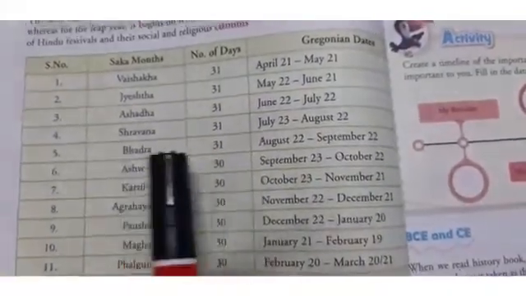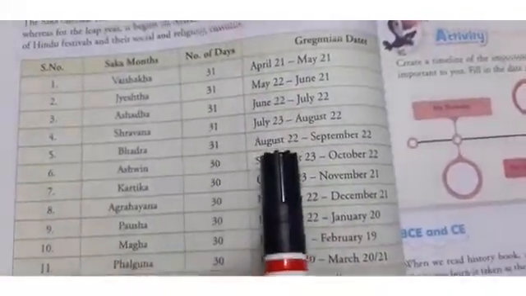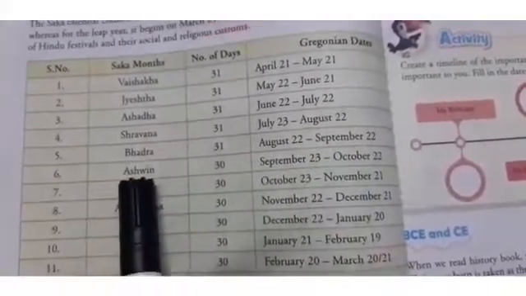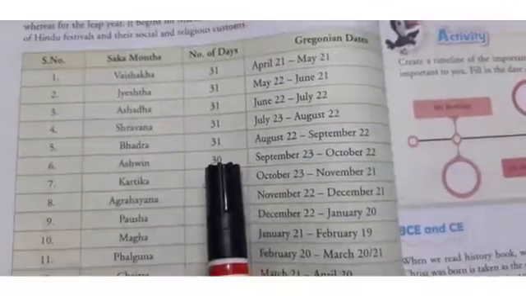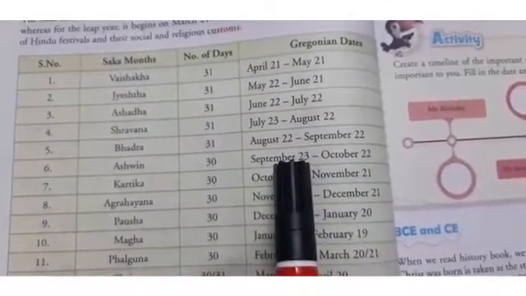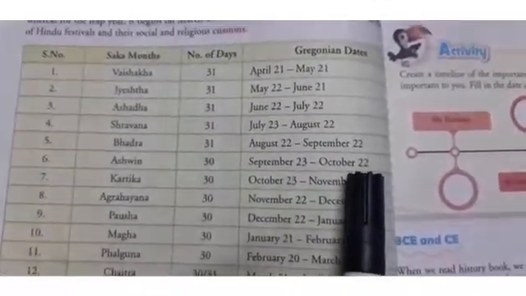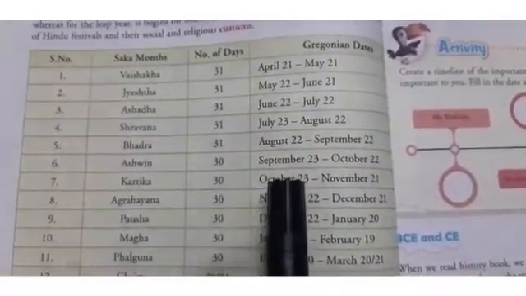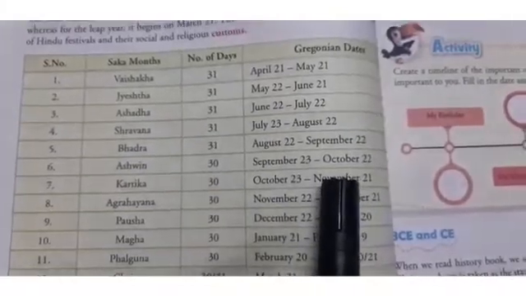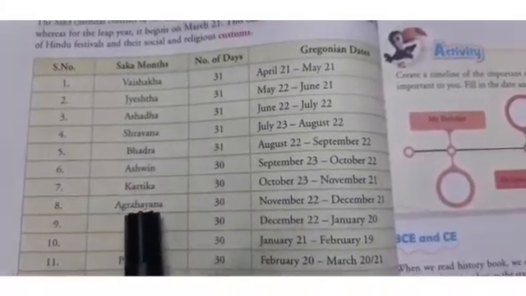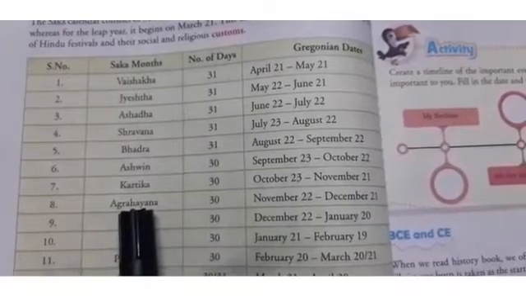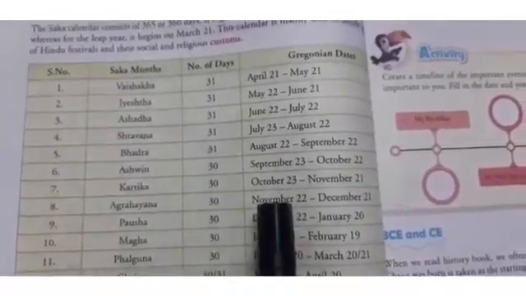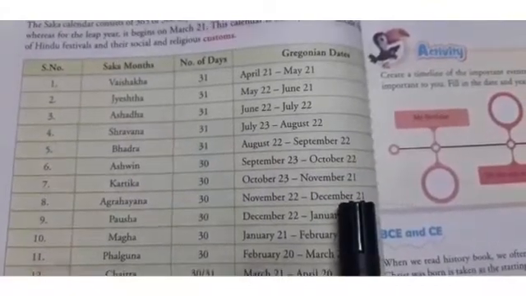Then comes Bhadra. Bhadra has 31 days, and it starts from August 22 till September 22. Then comes 6th Ashwin, and it is 30 days, and it starts from September 23 till October 22. Then comes Kartik. It has 30 days, and it starts from October 23 till November 21. Then comes Agrahayan, and it has 30 days, and it starts from November 22 till December 21.